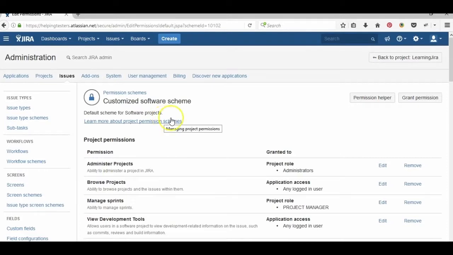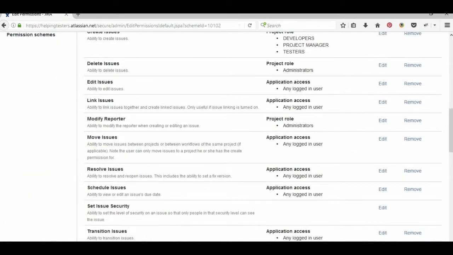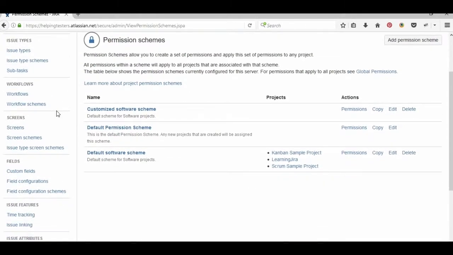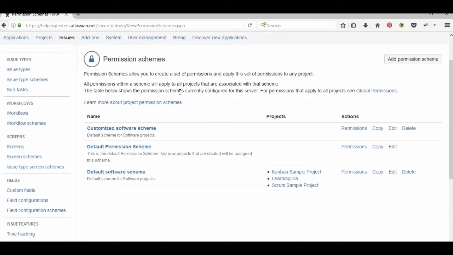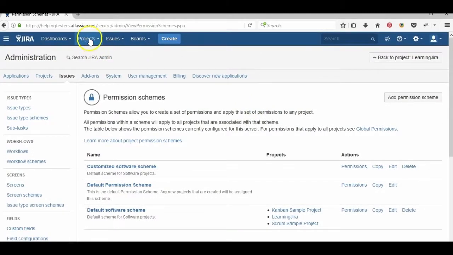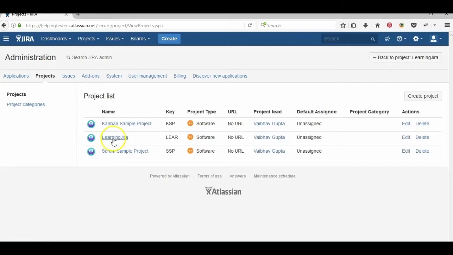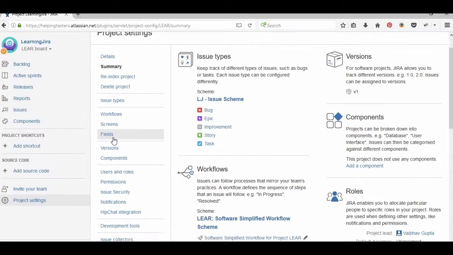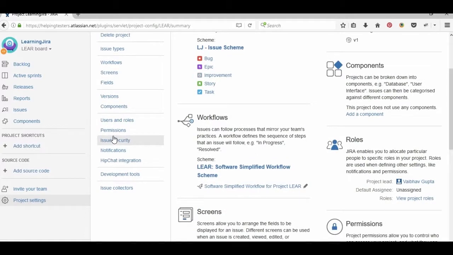Let me go back. Now we want to associate this scheme to our project. So how can you do it? You can go to your projects from here, go to the project, let's say Learning Jira, and here you go under permissions.